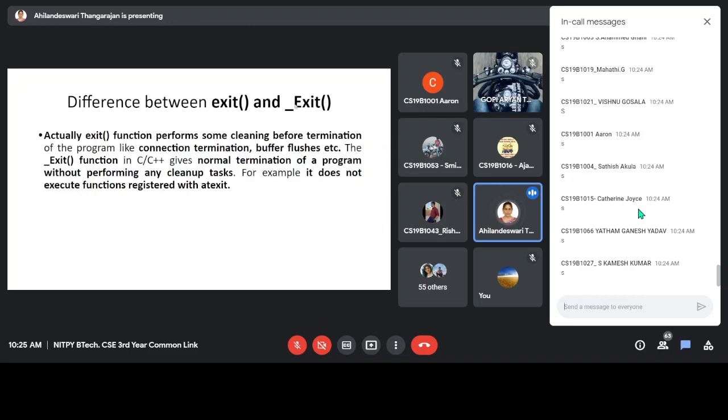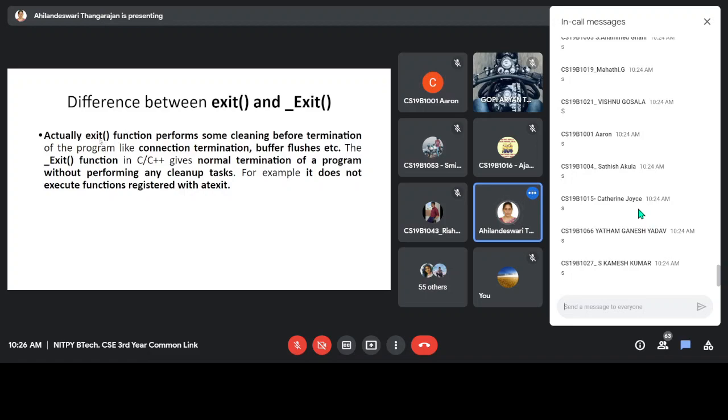Difference between exit and underscore exit. Actually, the exit function performs some cleaning before termination, like connection termination, buffer flushes, etc. Whereas the underscore exit function does a normal termination of a program without performing any cleanup task. So it does not execute functions registered at exit. So this one we'll see now what is meant by at exit.